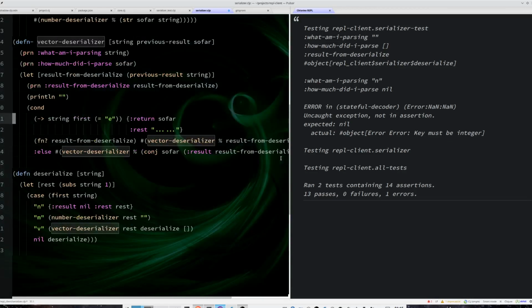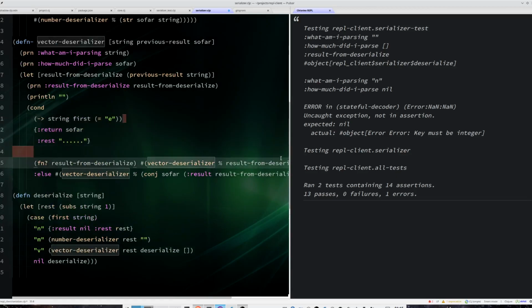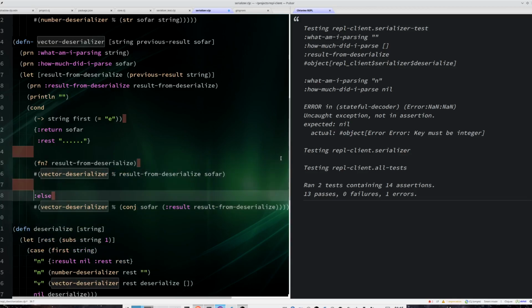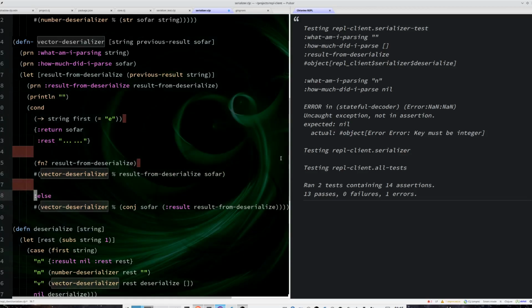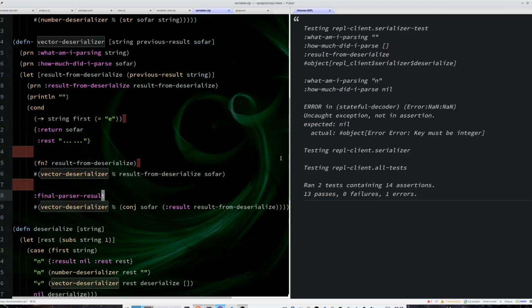It's already starting to be too big, so let's just split this conditional into different lines because it will be easier to read. And usually I don't like to use else if I can get a better explanation, so in this case I want to get the real final parser result, because it's easier to read that it's not a partial parser, it's a final parser.